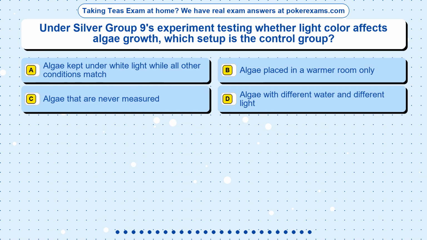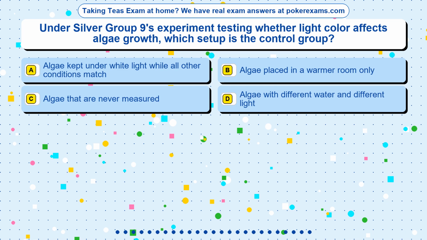Question 20. Under Silver Group 9's experiment testing whether light color affects algae growth, which setup is the control group? Option A. Algae kept under white light while all other conditions match. Option B. Algae placed in a warmer room only. Option C. Algae that are never measured. Option D. Algae with different water and different light.